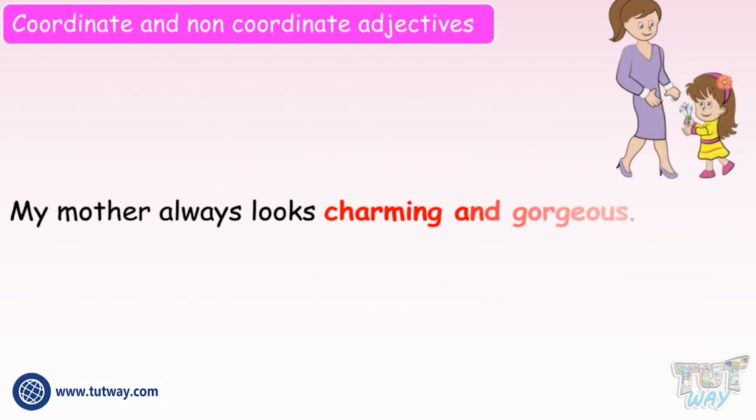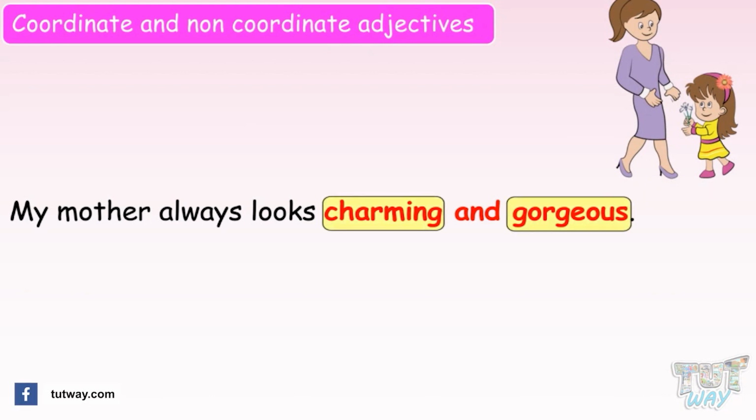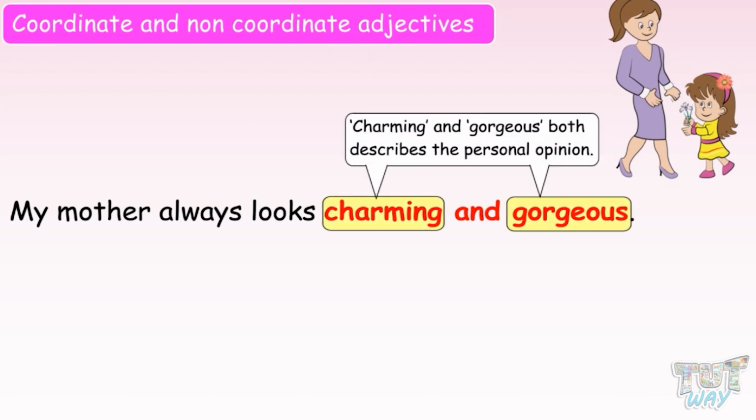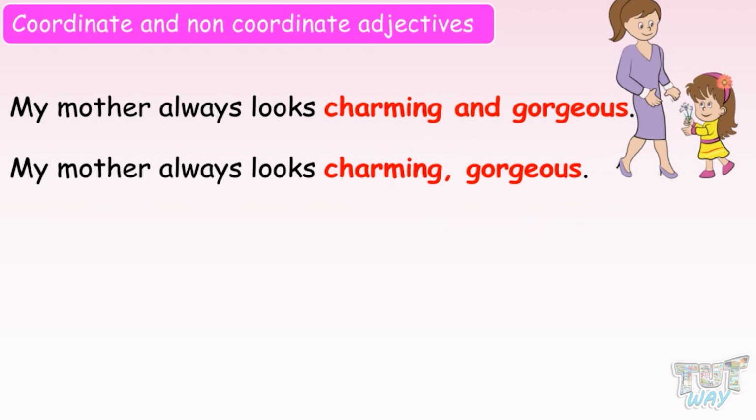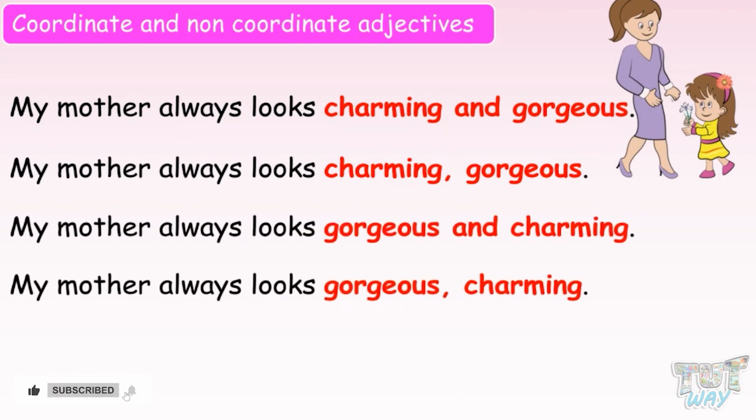My mother always looks charming and gorgeous. Here, the two adjectives, charming and gorgeous, both describe the personal opinion. So we need a comma or "and" between them. You can also reverse their order. My mother always looks gorgeous and charming.